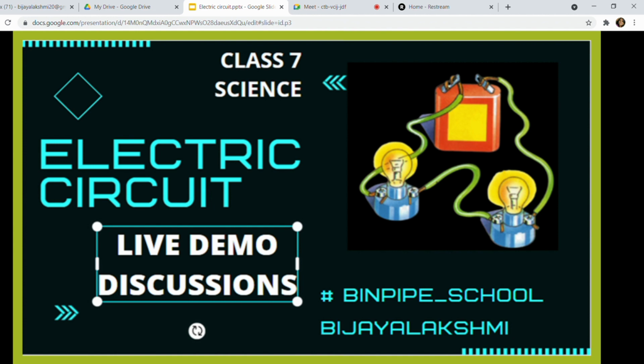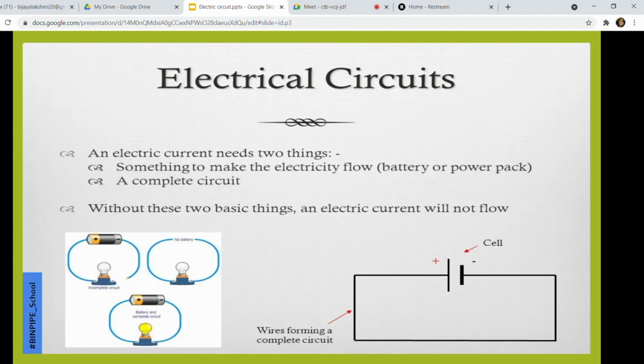But electricity, being a form of energy, has given way to lots of different inventions and creations, and has in fact made our life very simple. Now the question comes: what does an electric current need to flow?